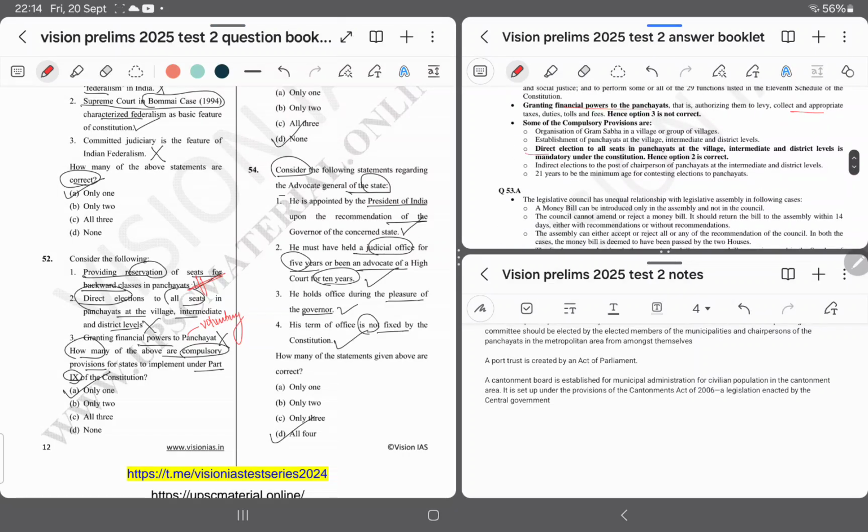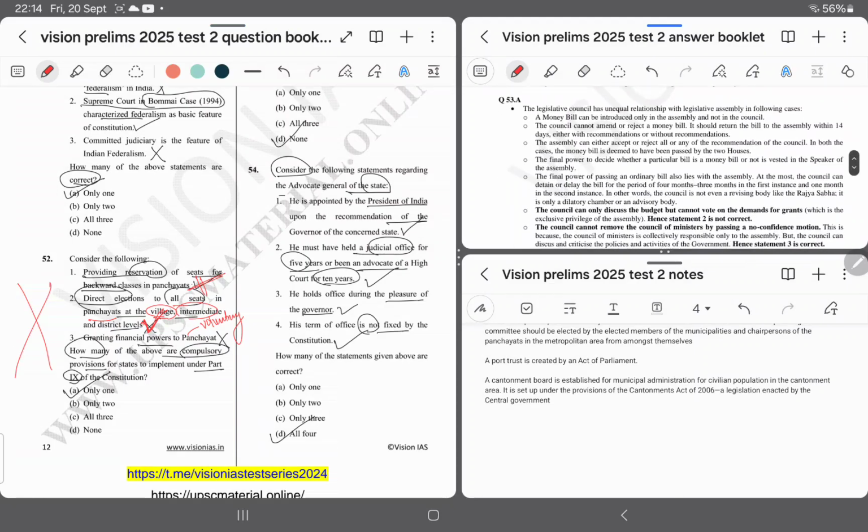Compulsory provision includes direct election to all seats of panchayat at village, intermediate and district level. This is right. I marked it wrong.